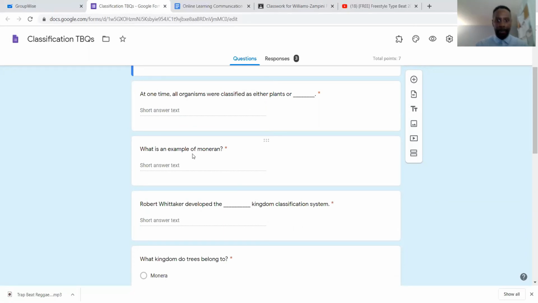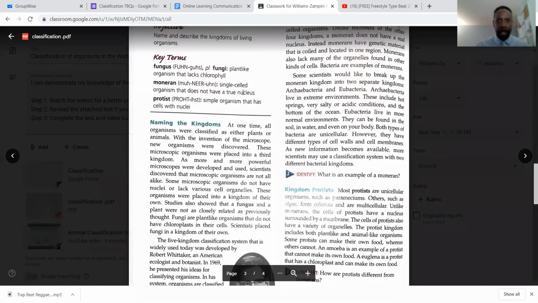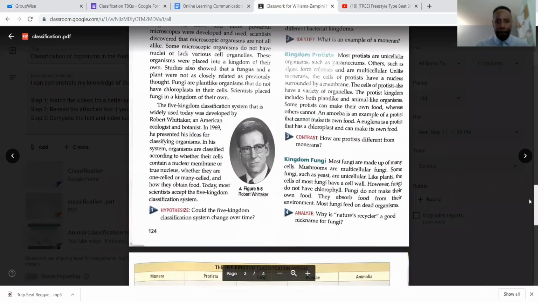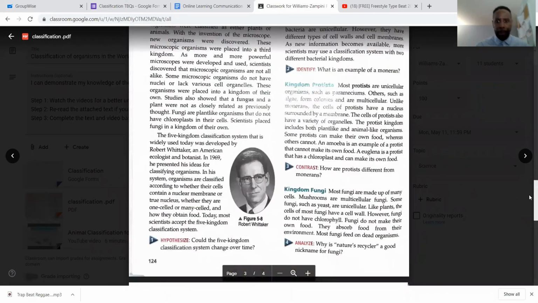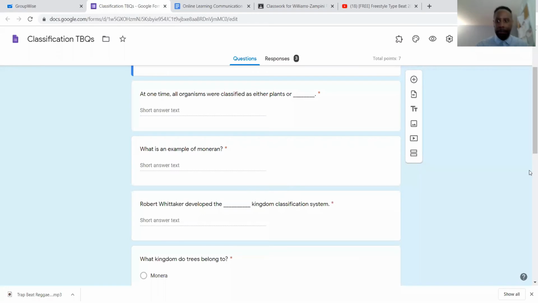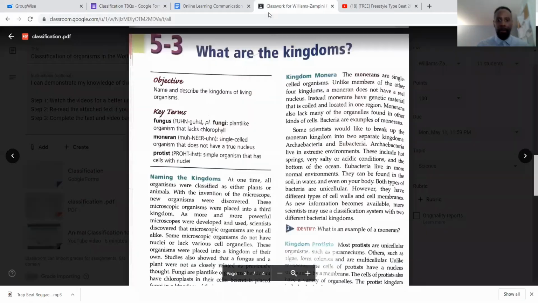What is an example of Monera? Now, let's see. Maybe this is in the second paragraph. Maybe not. All right, so in the first paragraph, up there you see Monera, single cell organism that does not have a true nucleus. That's not the answer. It asks you for an example. So let's see if we see a section called, whoop, there it is, Kingdom Monera. Now, do you think they're going to give you an example of Monera? Of course, right?